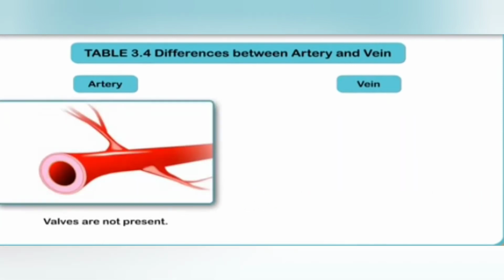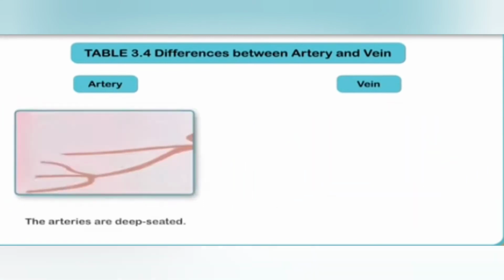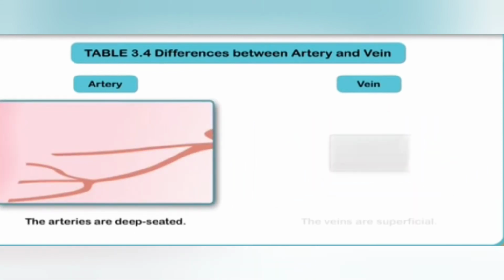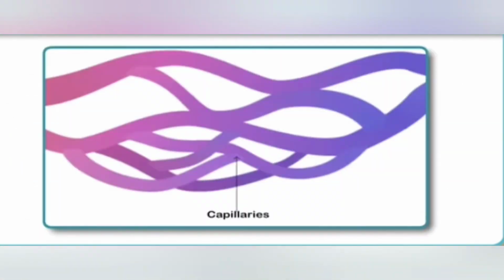Unique role of capillaries. As blood flows along the capillaries, oxygen and other useful substances diffuse out to the surrounding cells, and waste materials like CO2 diffuse into the blood, making it deoxygenated. In this way, the capillaries keep our tissues in a healthy state.